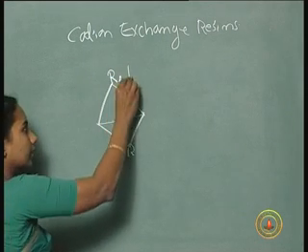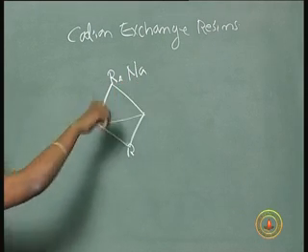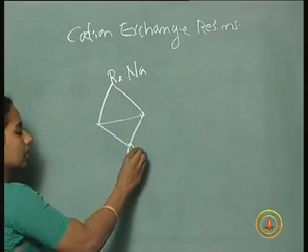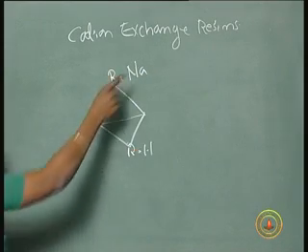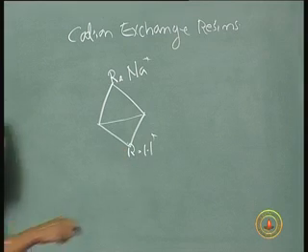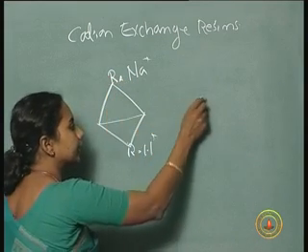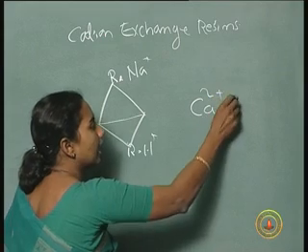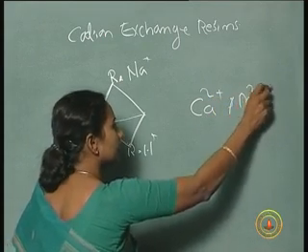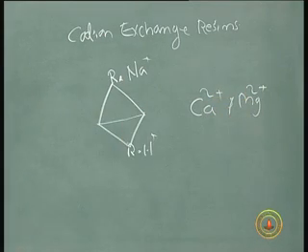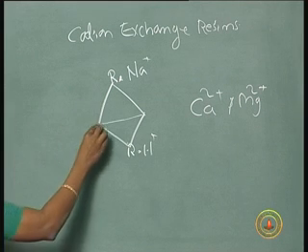So initially we will have the resin in the form of RNa or RH form. Okay, that means both are cations, Na plus or H plus. So what will happen? This R will have high affinity to calcium and magnesium compared to sodium. So when we put this resin, okay, this is the resin matrix.